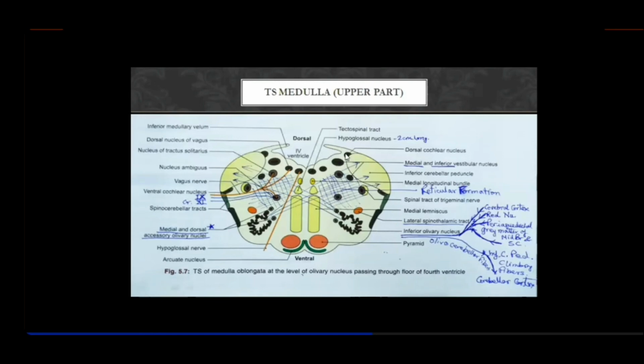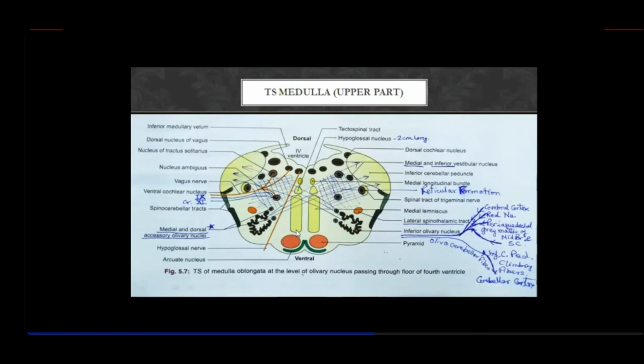Can you see this nucleus and this nucleus? They are so closely applied to the inferior cerebellar peduncle, and these are the dorsal and ventral cochlear nerve nucleus. That is the most laterally placed nucleus.